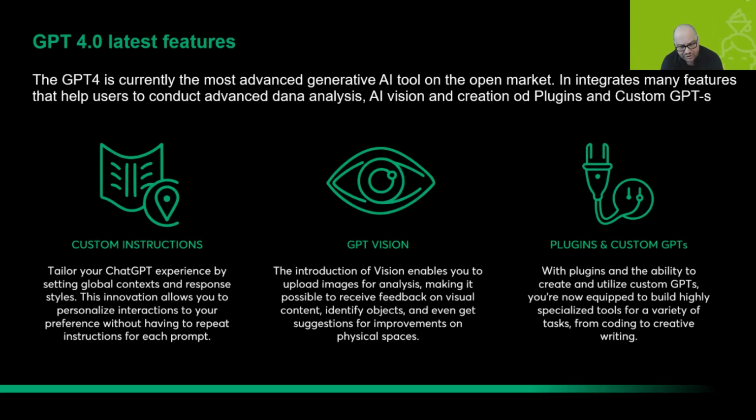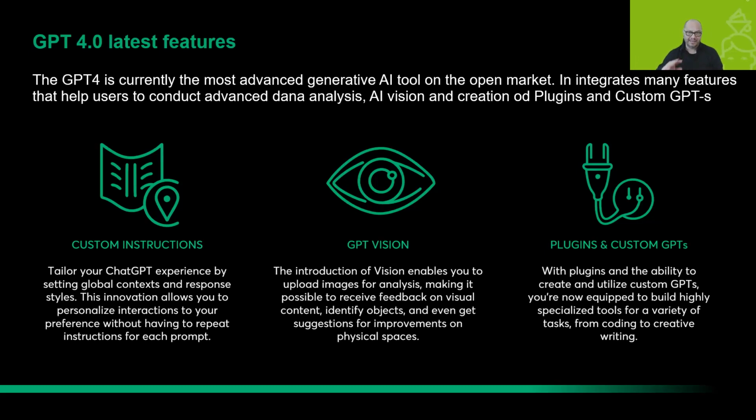And the custom GPTs are tailored, customized small software parts of ChatGPT that are specialized in some of its capabilities. For example, to make presentations better, to better analyze XLS, the Excel files, and so on. So this is all that GPT-4, the subscribed version of ChatGPT, is offering to you.